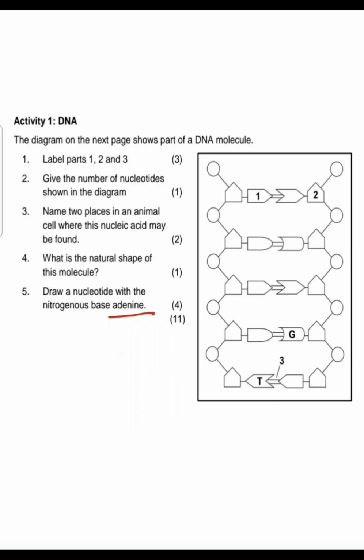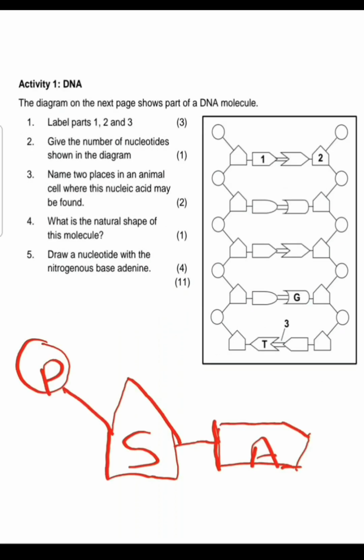Now draw a nucleotide with the base adenine. I told you guys to know the structure of a nucleotide because they'll definitely ask in the exam, especially in term 1. Here it consists of 4 marks, but I'm sure in the exam it would be 5 to 6 marks maximum. So how do we draw this? Let me quickly draw it.